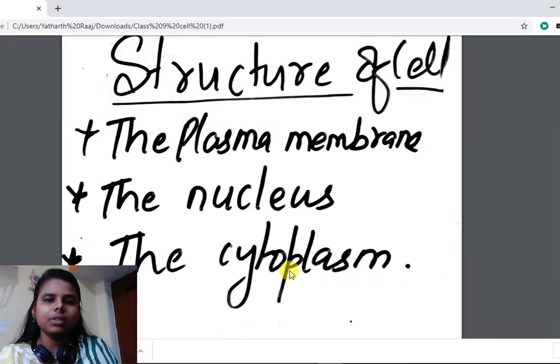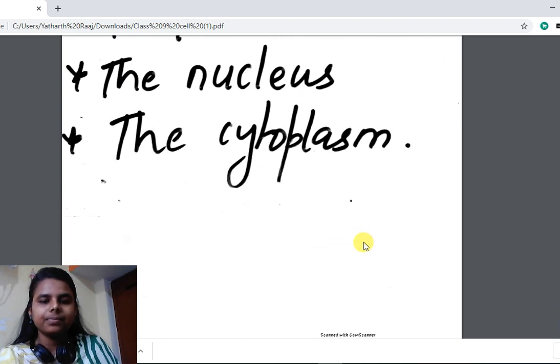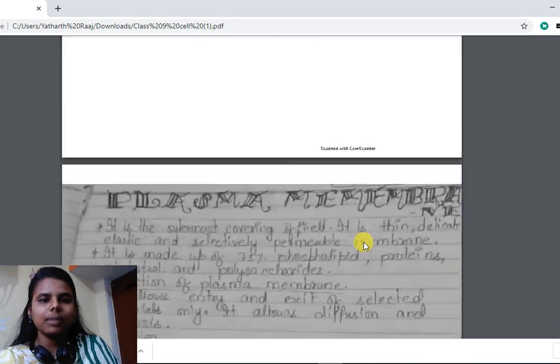Today we are going to read about the structure of cell. So broadly, cell has been divided into three categories. So there are three parts of a cell: plasma membrane, nucleus and cytoplasm. So what is plasma membrane?